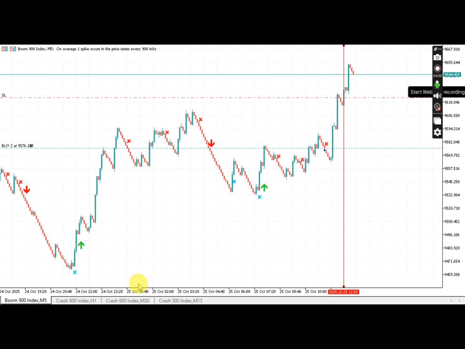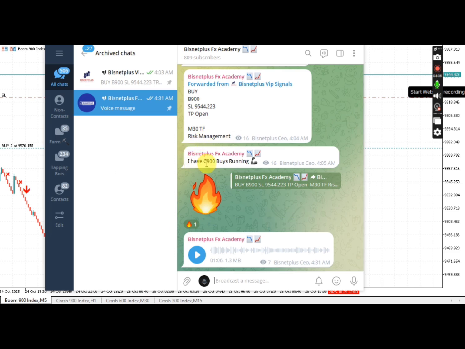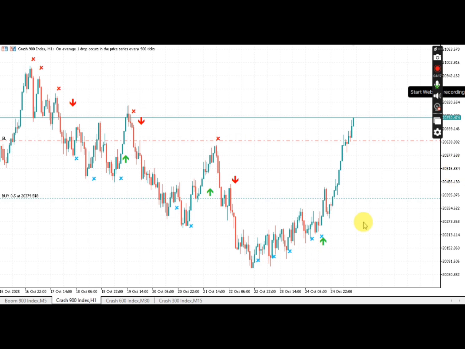So guys, let's go to Crash 900 index. Remember, like I said, I have C900 buys running. Now let's go to the C900. I picked this signal from the H1 time frame. You see on H1 time frame we have the arrow which appears, then the signal was taken from around this area here. When I picked the signal from around this area, you can see it on this 1 minute time frame.